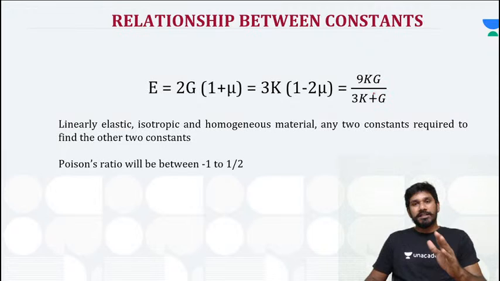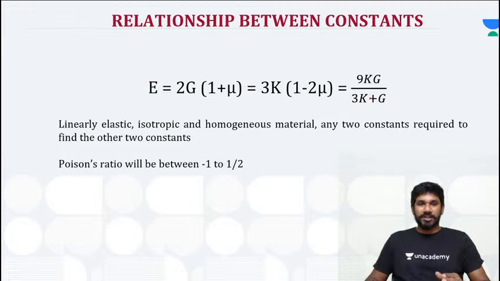If you know this one equation, you can answer all the 28 previous year questions that I'm posting now in this session. Yes, it's true, right? So it's very interesting one.